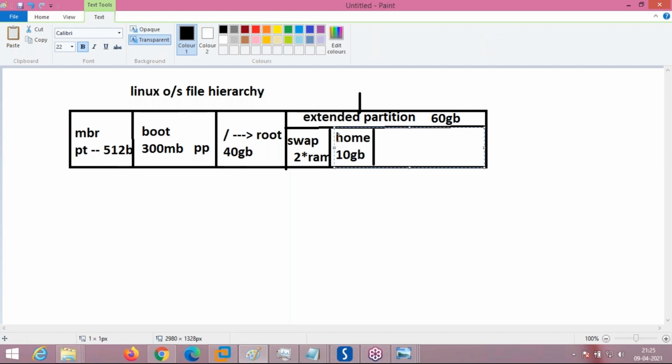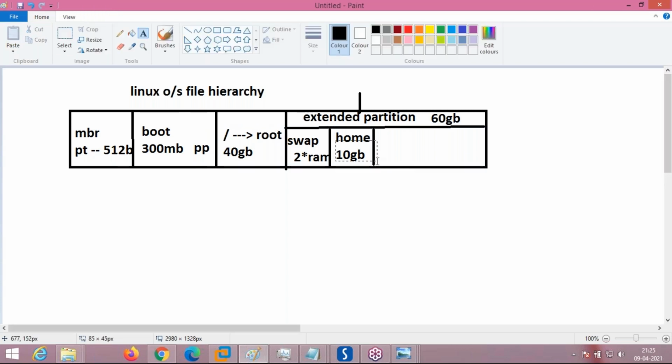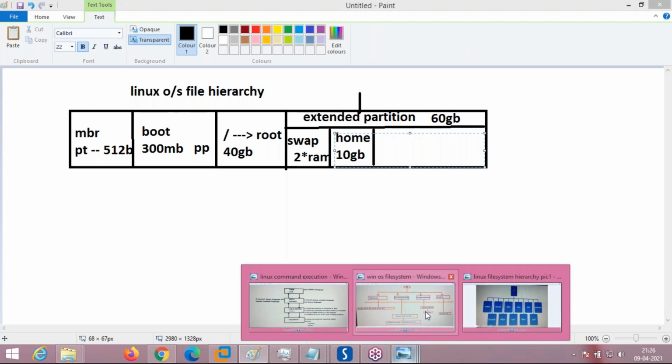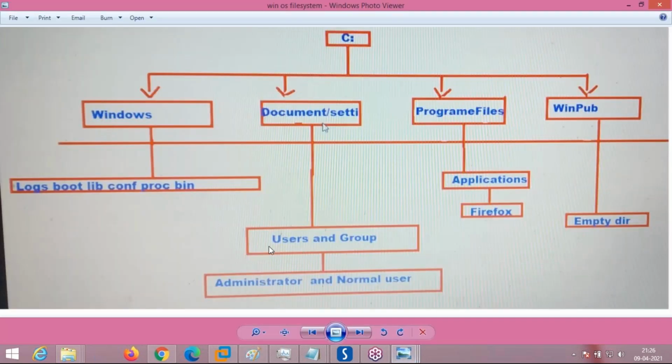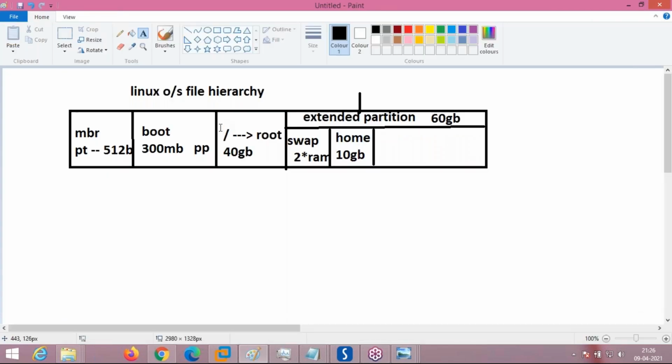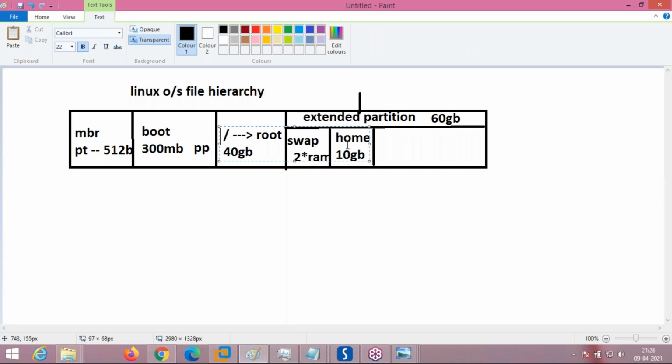The thing is, even if the root partition crashes, home being a different partition where the user's data is, like user's data in Windows, home is equivalent to the users folder. Here I am showing you what is equivalent to home in Linux. If the root partition crashes, the home data is still there.